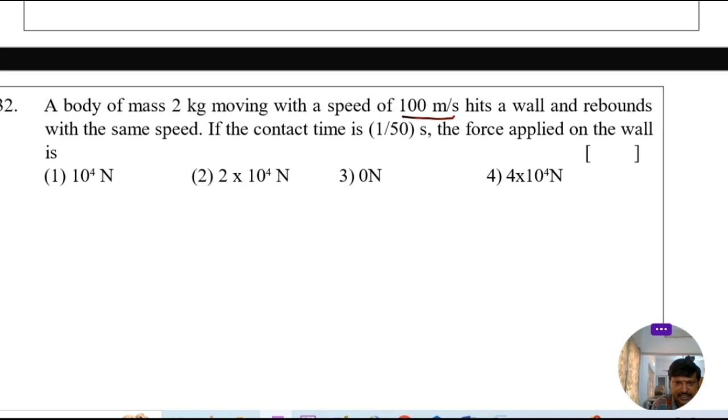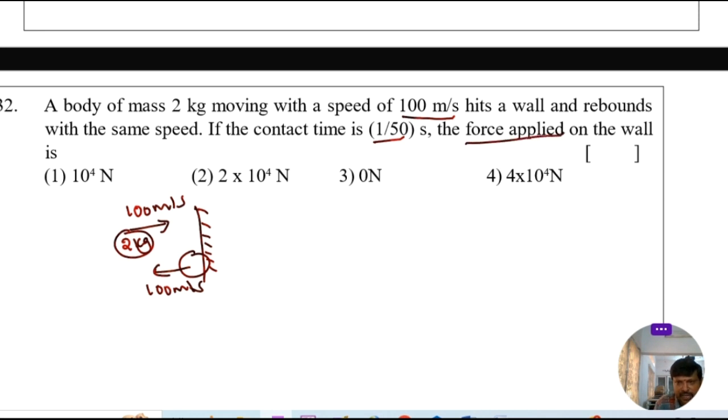If the contact time is 1 by 58 seconds, the force applied on the wall is? Consider it is a wall. A body of mass 2 kg is moving with a speed of 100 meter per second and rebounds with the same speed, that is 100 meter per second. Consider this is the initial velocity, this is the final velocity.